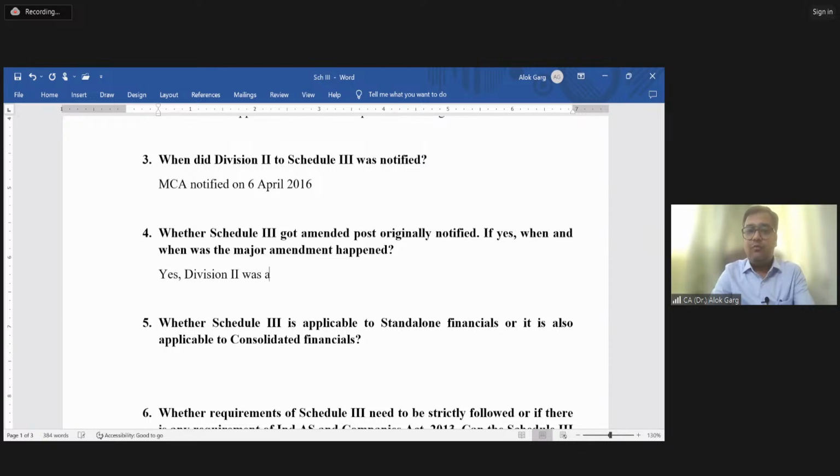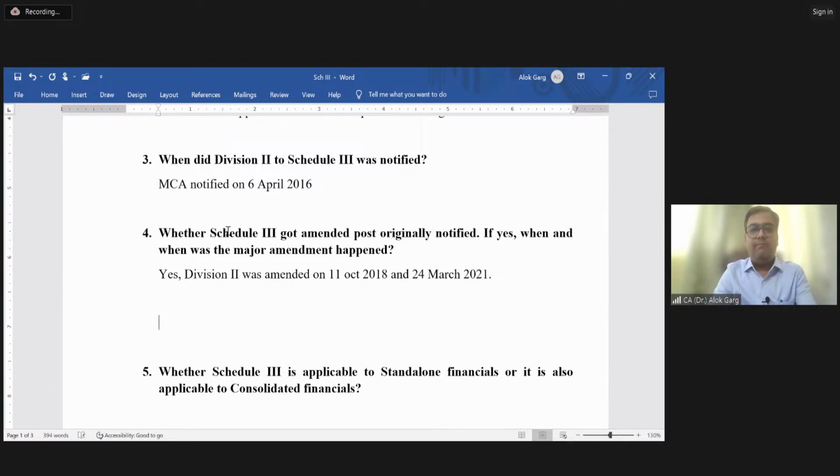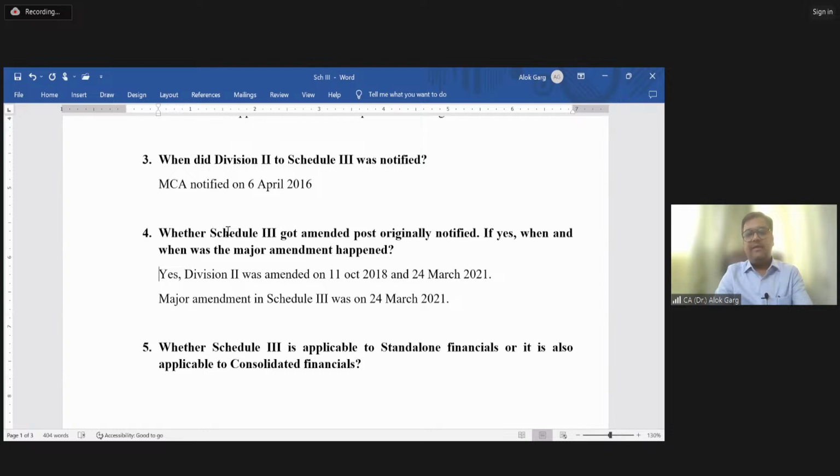Division 2 was amended on 11 October 2018 and 24 March 2021. The major amendment in all the divisions, the major amendment in Schedule 3, was on 24 March 2021. Is that clear, friends?